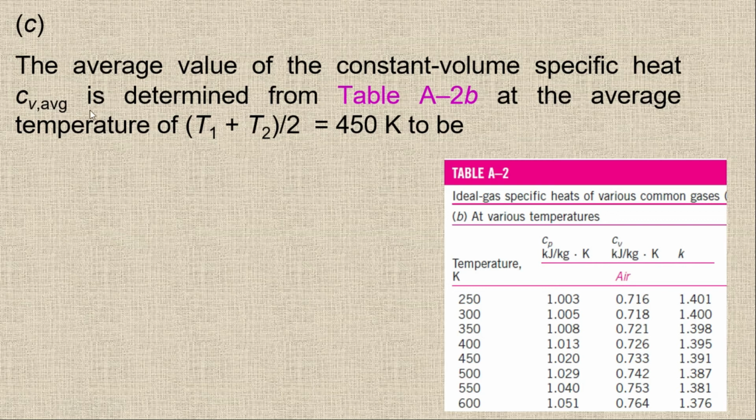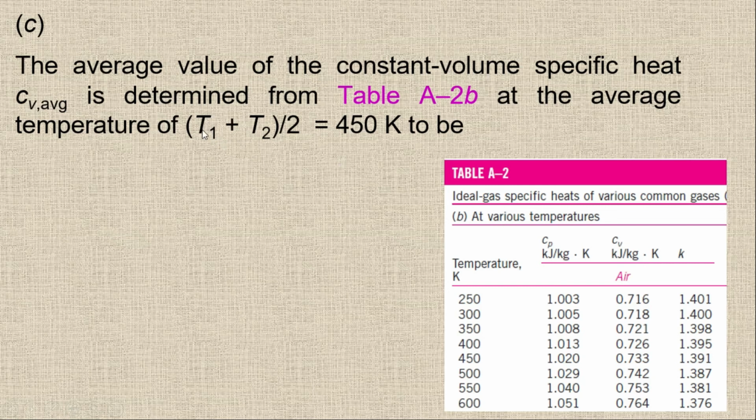So normally, if we have to use the specific heat and the average value, we have Table A-2b for finding the values. You can see here we have the temperature range, we have the Cp value, we have the Cv value, and we have the k values. k is simply the Cp upon Cv ratio. Right now we have 300 Kelvin and 600 Kelvin.